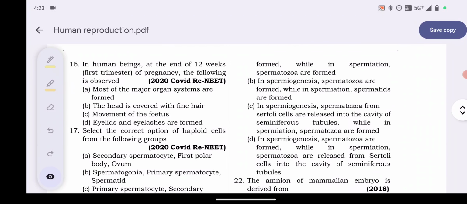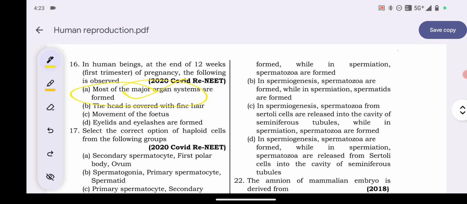16. In human being at the end of 12 weeks, that is the first trimester of pregnancy, the following is observed: most of the major organ systems are formed, the head is covered with fine hair, movement of the fetus, eyelid and eyelashes are formed. So during the first trimester, option A, most of the major organ systems are formed.